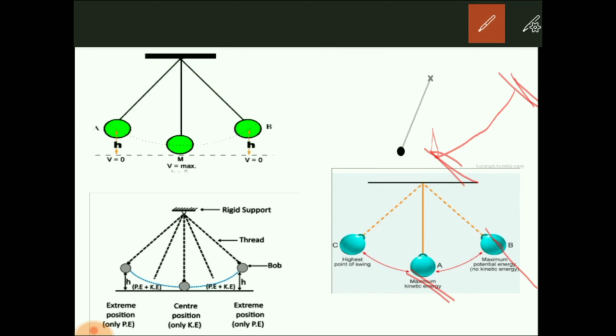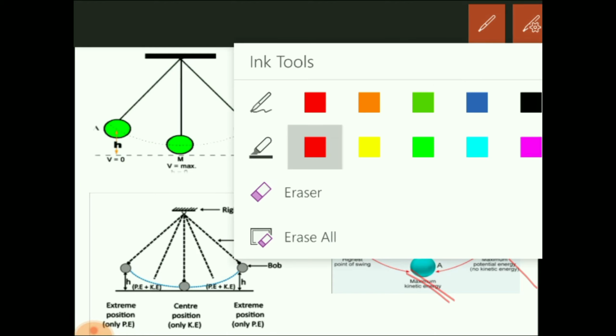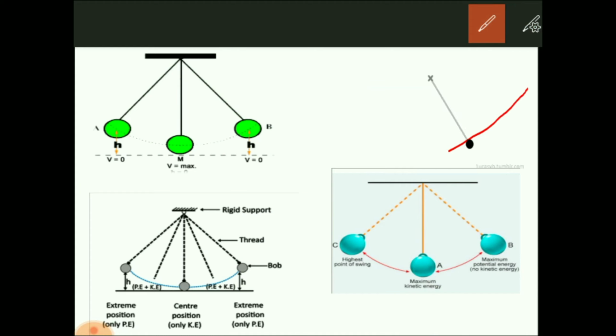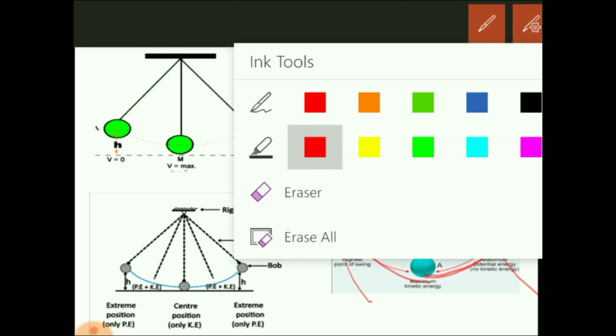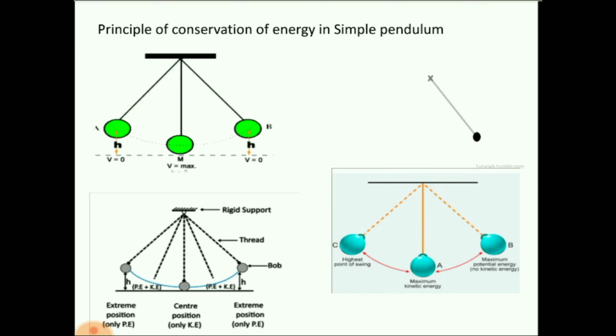Why is this so? Because when the pendulum swings back in this direction, the height decreases, that's why the potential energy decreases, but the velocity increases and becomes maximum out here. So all the potential energy gets converted into kinetic energy. Again same follows in this case. So when the body is at extreme position, it has potential energy, and when it goes towards the mean position, its potential energy gets converted into kinetic energy. In this way, the total mechanical energy gets conserved in simple pendulum.